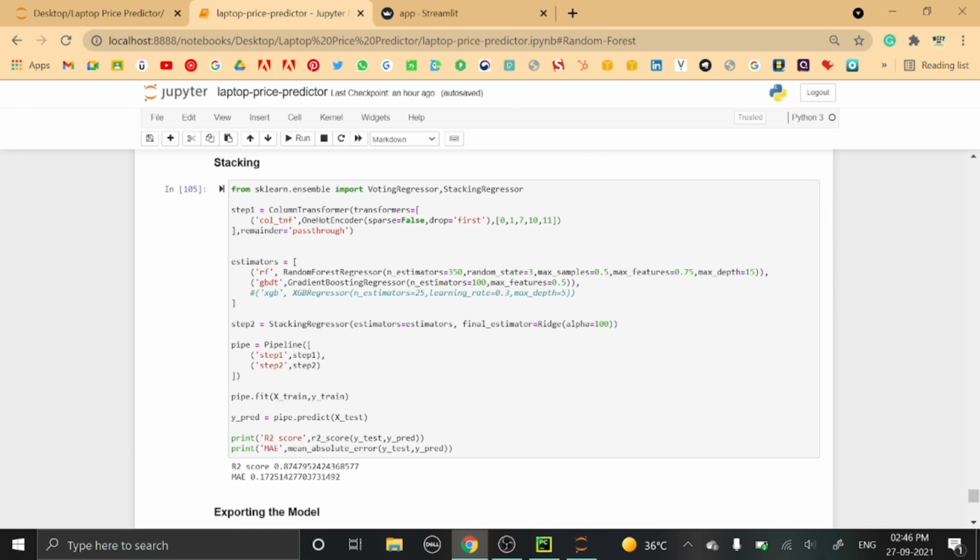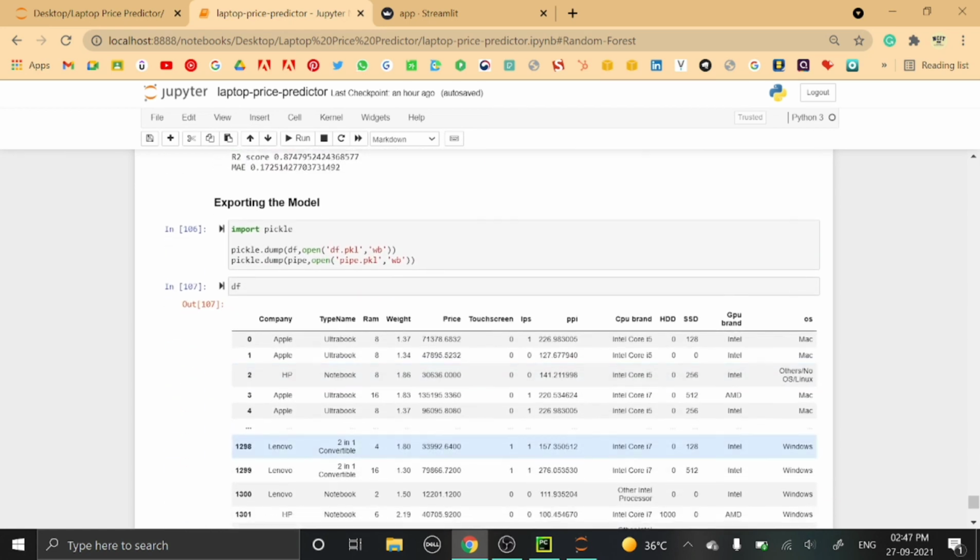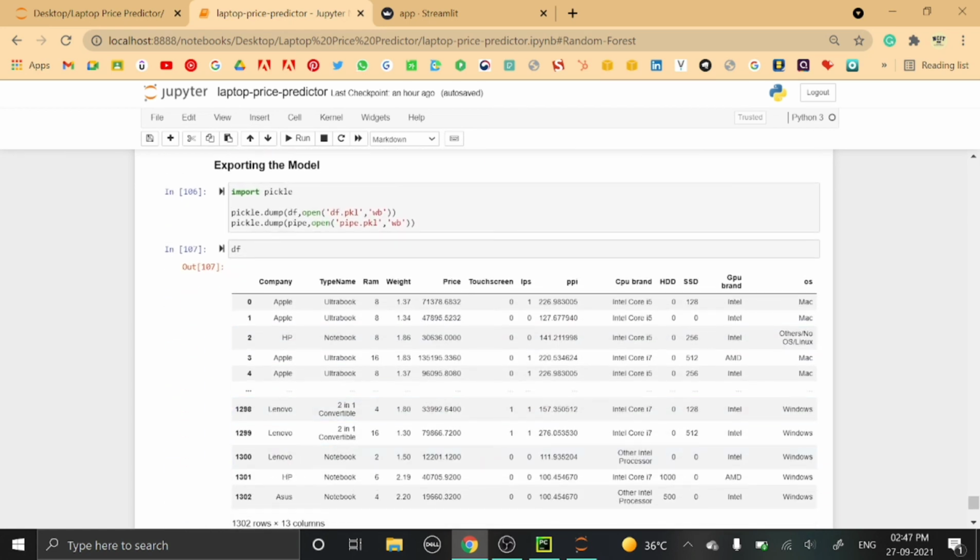So in stacking we are using RF, that is the random forest, and the gradient boosting as the base learners, and we are using the Ridge model as the meta learner, to get our final predicted value, that is 0.87.